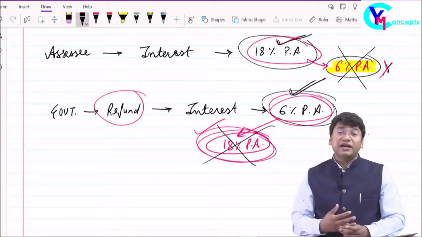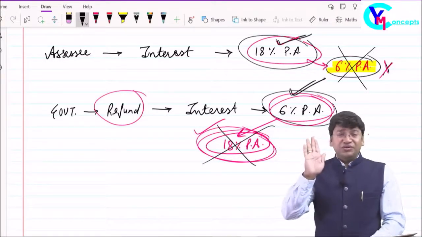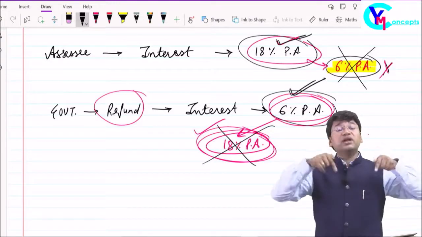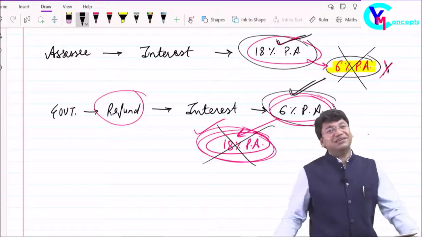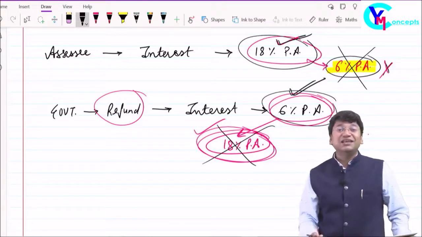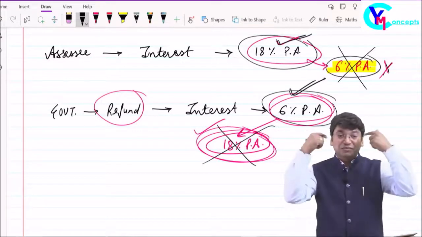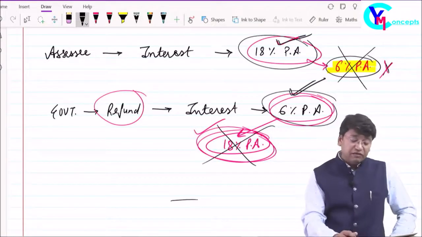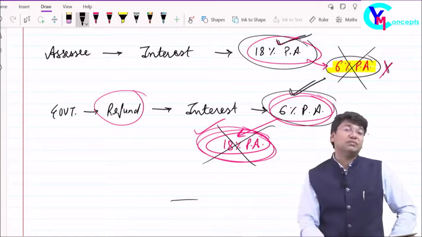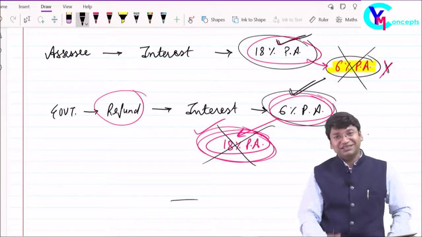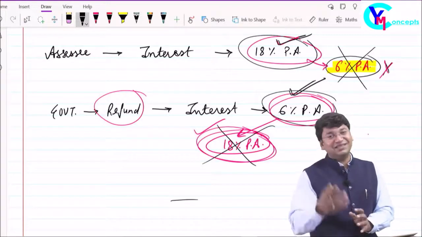If you might have read only that the rate of interest is 18% for the assessee and 6% for the department, you have read only what it is. Now you have read how it is and why it is. Once you understand how it is and why it is, definitely you don't need to remember the provision. It will automatically get into the mind of the student, and it will give you long-term retention if you read any topic with all its concept and clarity with practical application. That's what we have to do. That's what we need to understand: how it is, why it is.